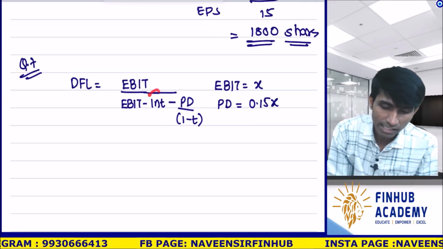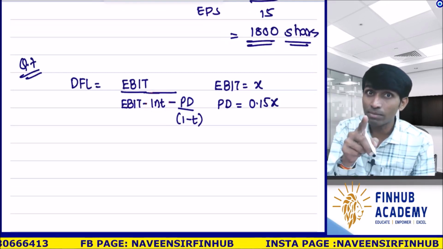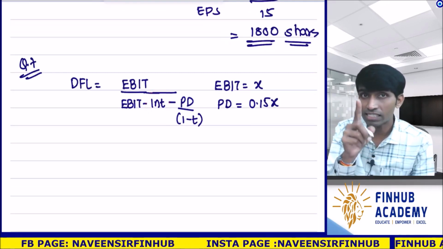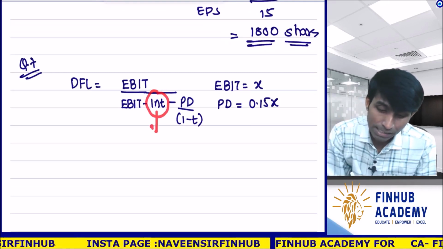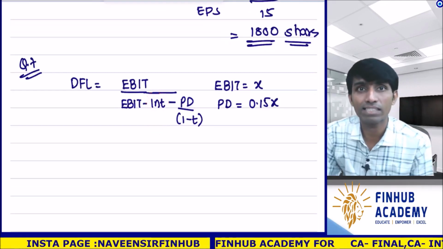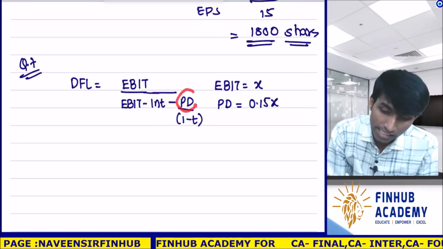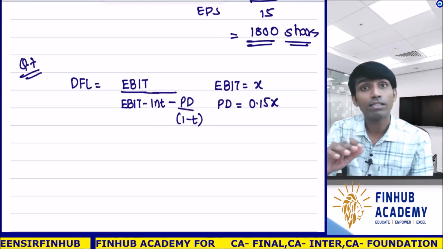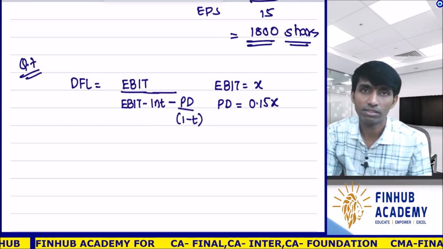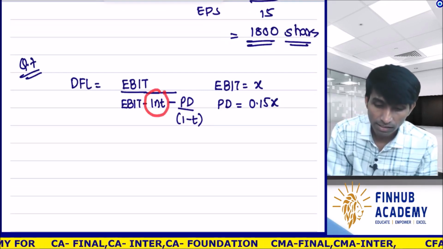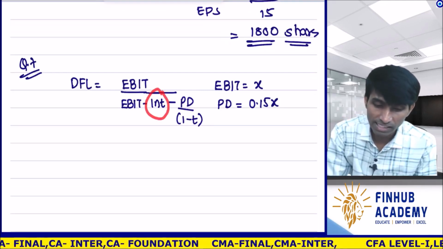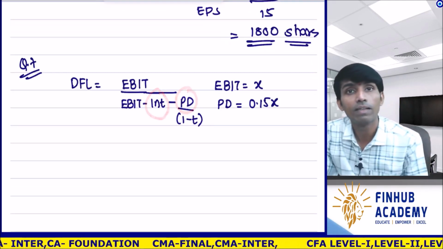Interest is tax deductible. It is eligible for tax deduction, right? Plus it is pre-tax or post-tax? It is pre-tax. Preference dividend is not tax deductible. Understand? This is tax deductible. This is not tax deductible. Correct?